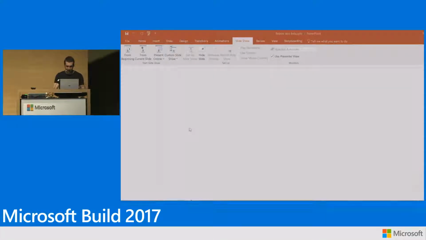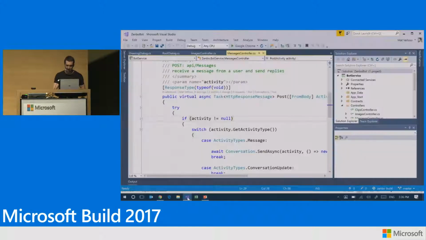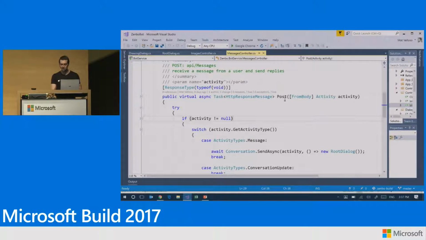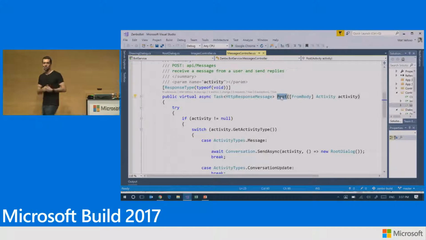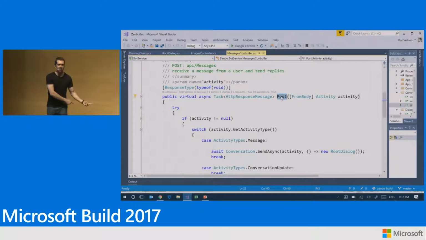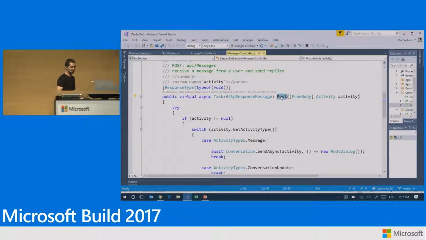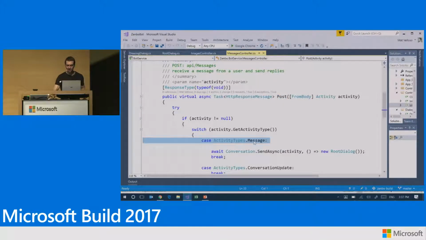So I mentioned that I have a bot, which is a web service. In my case, I built it in C#. And the first thing that my bot has is an API controller. So if you ever built ASP.NET, this is a REST API that takes a post request. So whenever Zenbo sends a text message to my bot, I receive a post request, right? And then I check, is this an actual message? If it is, I have a dialog for managing this.